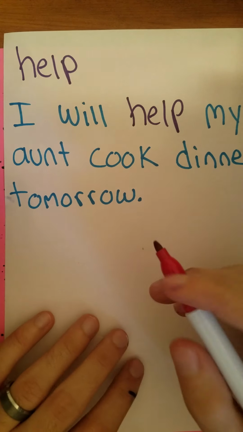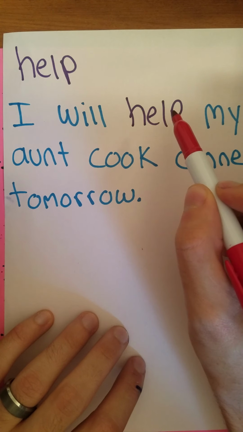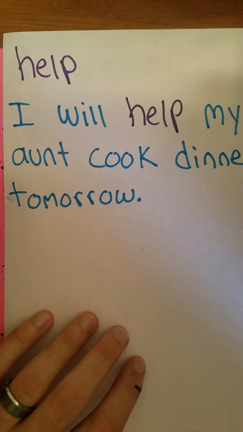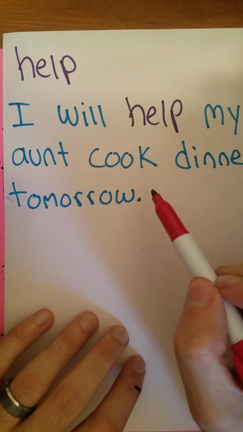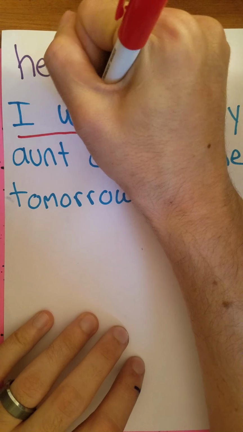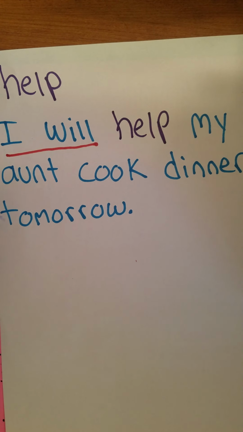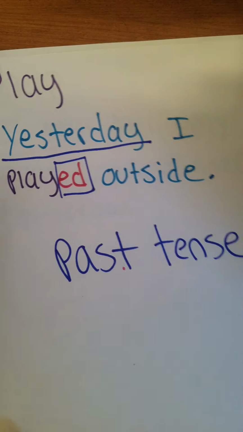And there are two clues that really help me know which tense this sentence is written in. The first one is I will. And remember, in our other sentence about play, that was in the past tense, we saw the word yesterday.